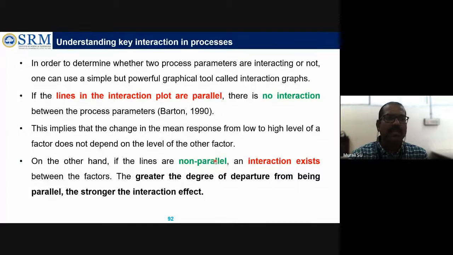If the lines are parallel, there is no interaction, and one factor is not influencing the other, like factor B is not affecting factor A largely. We have to take it in that sense. If the lines are not parallel, the first inference we have to take is that some interaction exists between these two factors, and we have to see how much deviation there is. The greater the deviation or departure from parallel, the stronger the interaction effect between the two factors. So this is the main understanding you have to take for interaction.